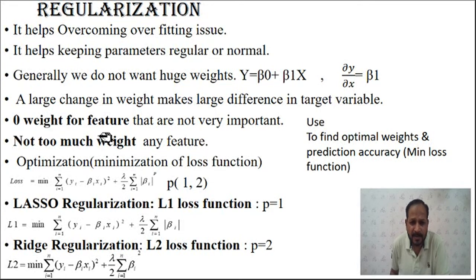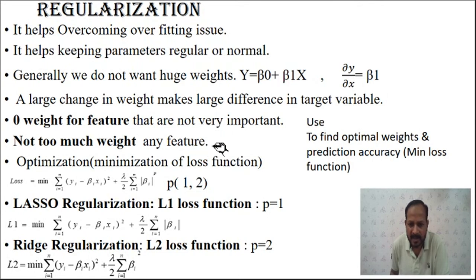So zero weight for features that are not very important is also a problem, because if the weight is zero, that means there is no use of that parameter. And not too much weight for any feature either; no feature should have a very high coefficient. So in both cases we have a problem.